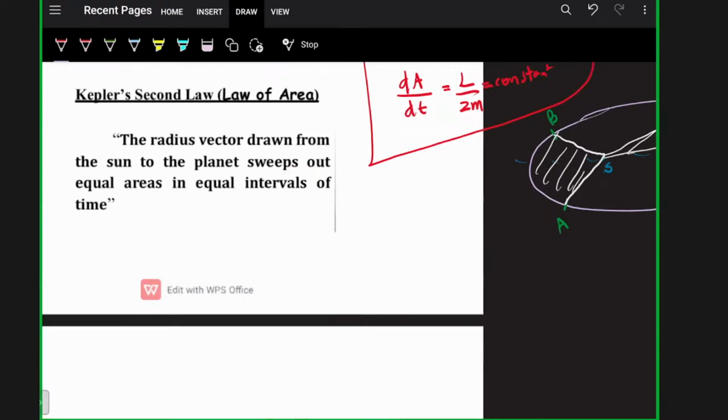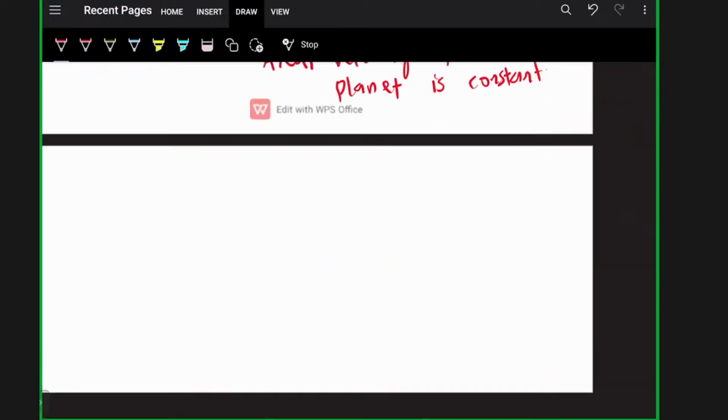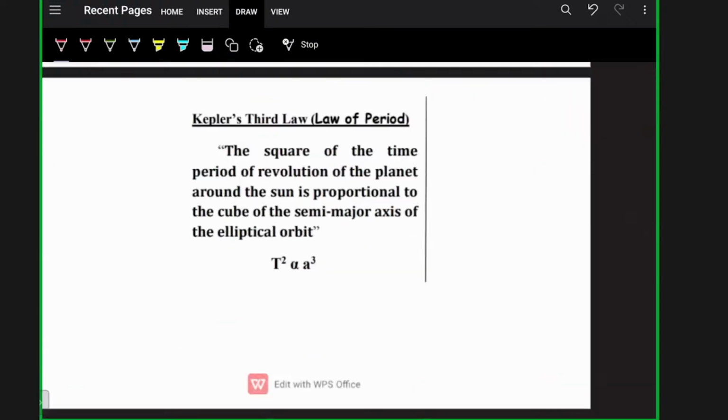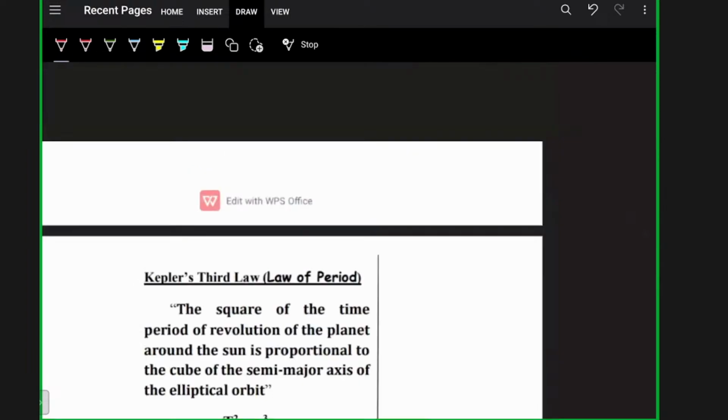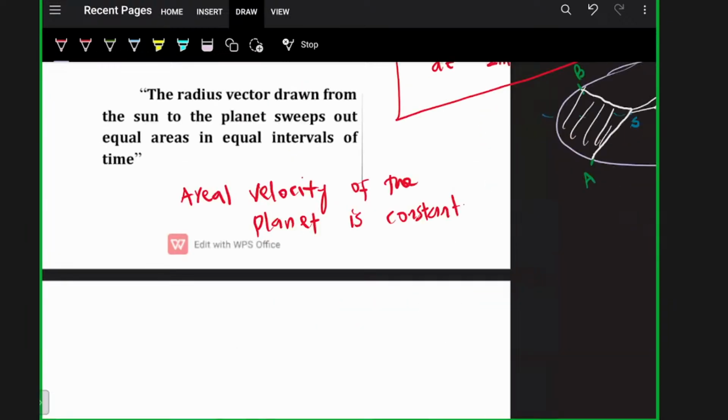Or we can also say the areal velocity of the planet is constant. This is basically what Kepler's second law says. Moving to Kepler's third law. MCQs can be made from Kepler's second law because it contains mathematics. So next, Kepler's third law.